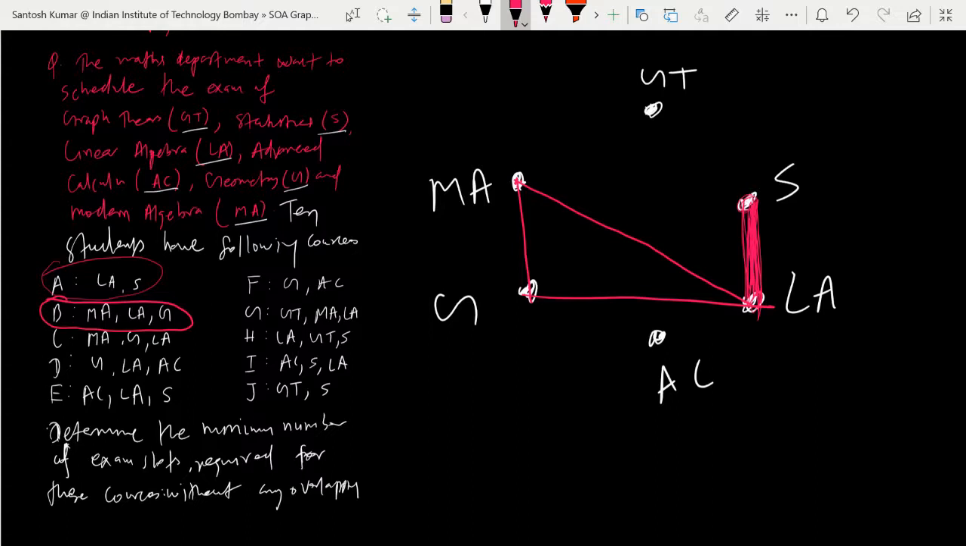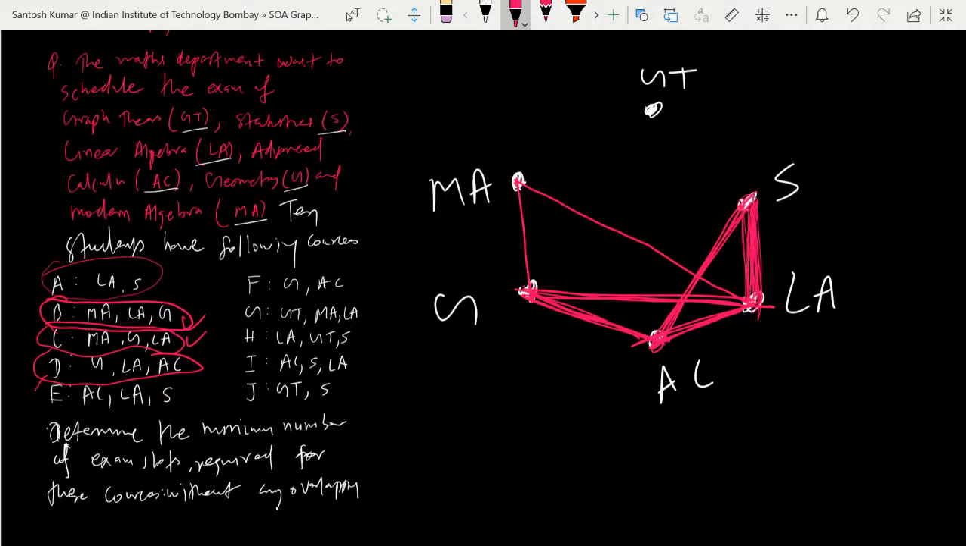Again for C, modern algebra, geometry, and linear algebra. They are already joined, since B and C have the same subjects. D has geometry, linear algebra, advanced calculus. Geometry and linear algebra are joined, and advanced calculus you can join to these. Now for E, they have advanced calculus, linear algebra, statistics. Advanced calculus and linear algebra you join, and statistics is already joined. Advanced calculus has to be joined with statistics because you cannot put them in the same slot.